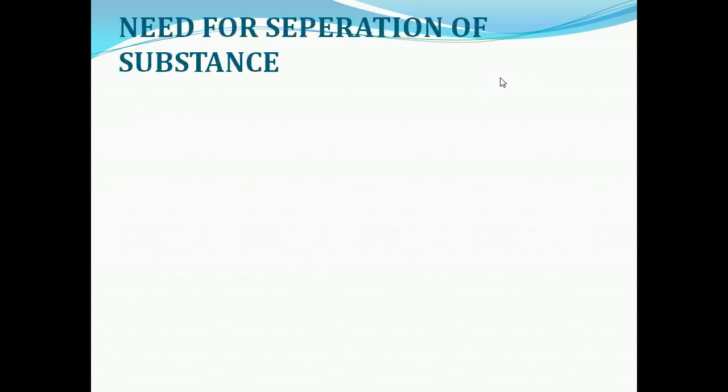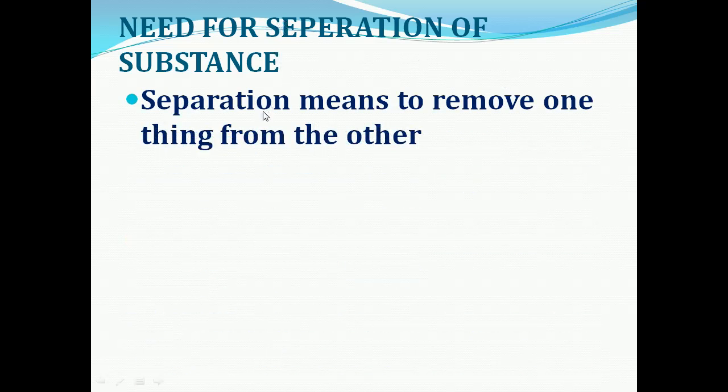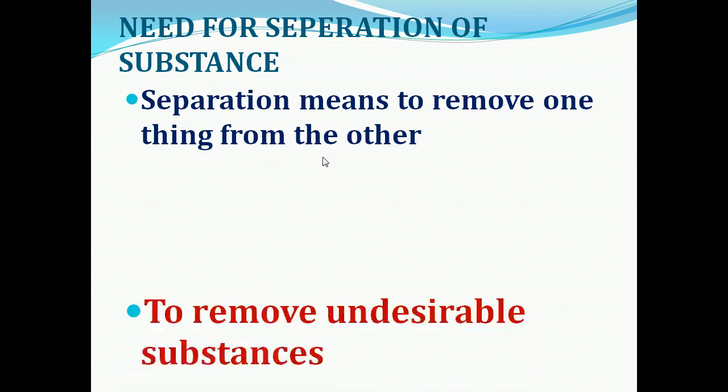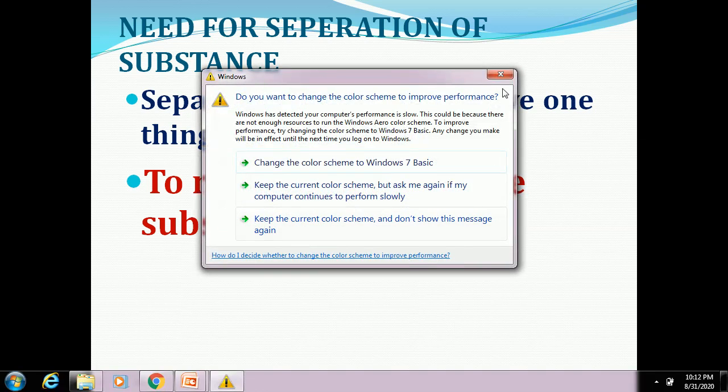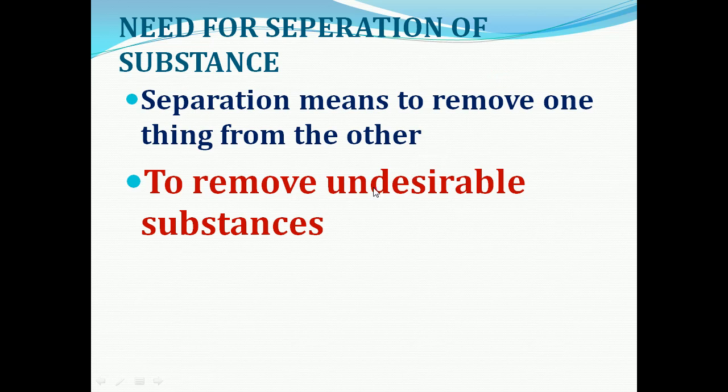Okay, so first we can see the need for separation of substances. So separation means to remove one thing from the other, that is called separation. It usually involves the removal of unwanted components of a mixture. So the main reasons for the separation of substances of a mixture are, first thing is to remove undesirable substances. To remove undesirable substances means what? Undesirable means unwanted substance. So why separation is done? Separation is done to remove the unwanted components from a mixture.